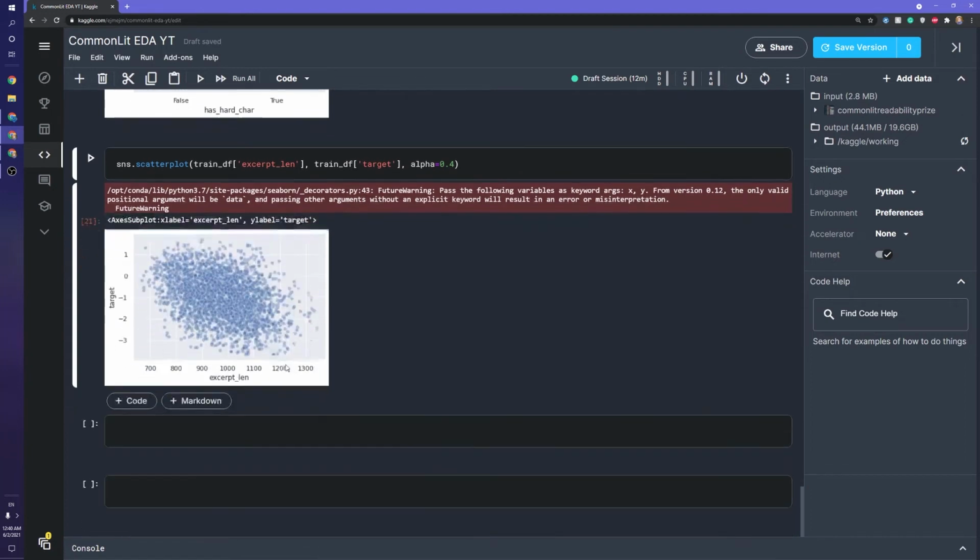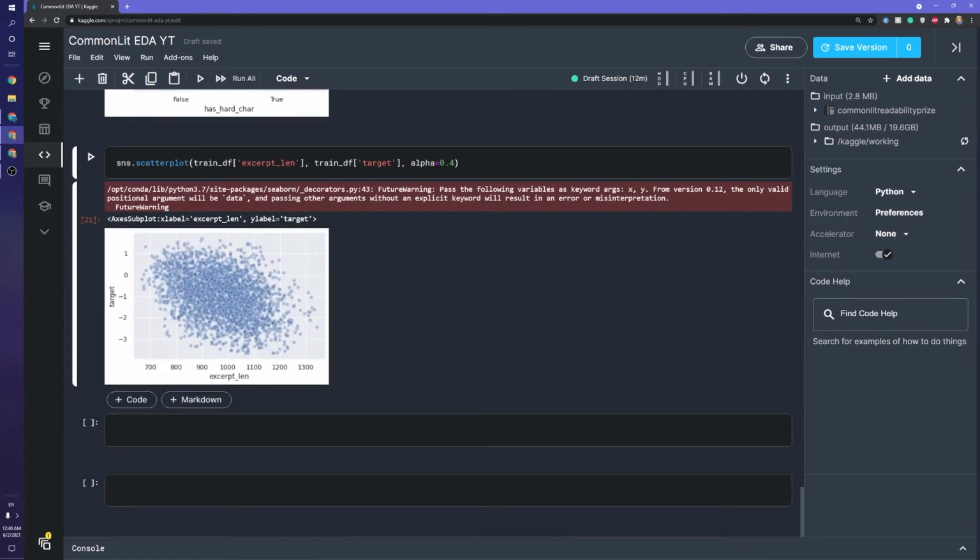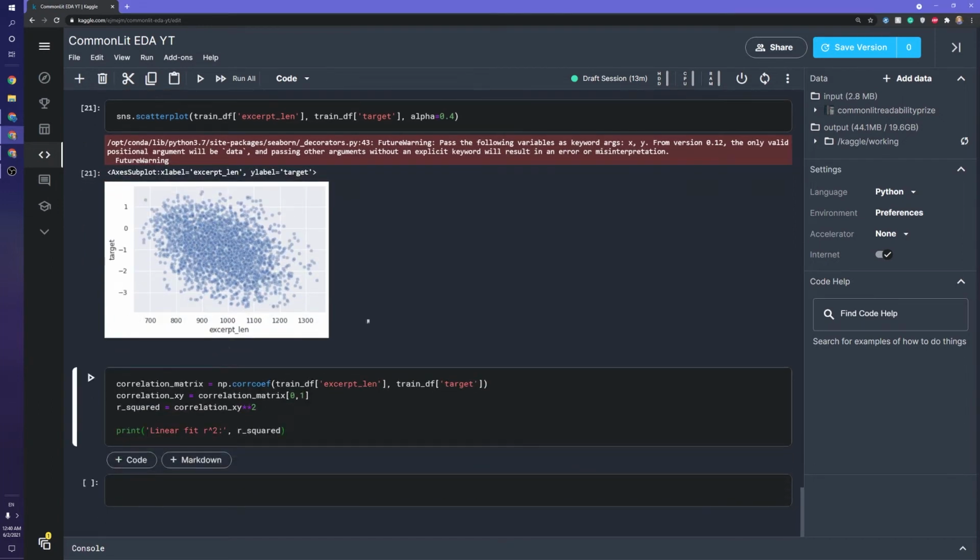It's hard to tell, and in cases like this, what we can do is a linear regression and see if we get anything statistically significant, or even not statistically significant, but just see if there's an interesting R-squared value. So this is an easy way to do that in NumPy. The corrcoef function will give us a correlation matrix at least, and then we can calculate the R-squared from that correlation matrix.